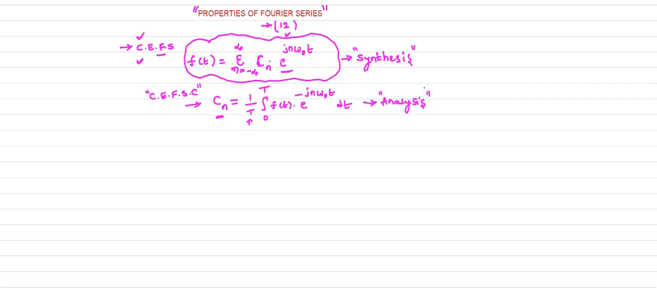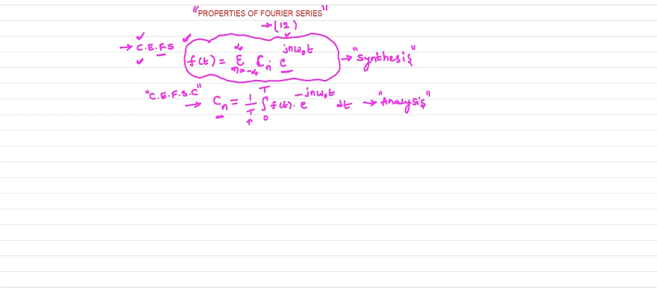In the case of trigonometric Fourier series expansion, we have three analysis equations, that is, finding A0, An and Bn. For A0 we use one formula, for An another formula, and for Bn another formula. Those three equations are called analysis equations. After finding A0, An and Bn, we substitute them in the synthesis equation, so that we get f of t.